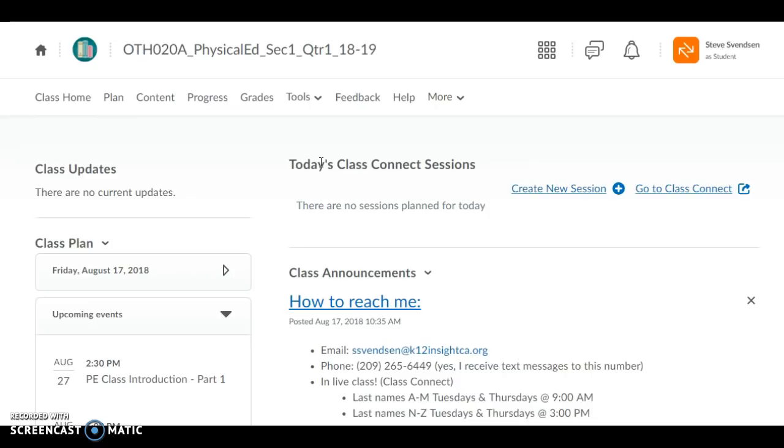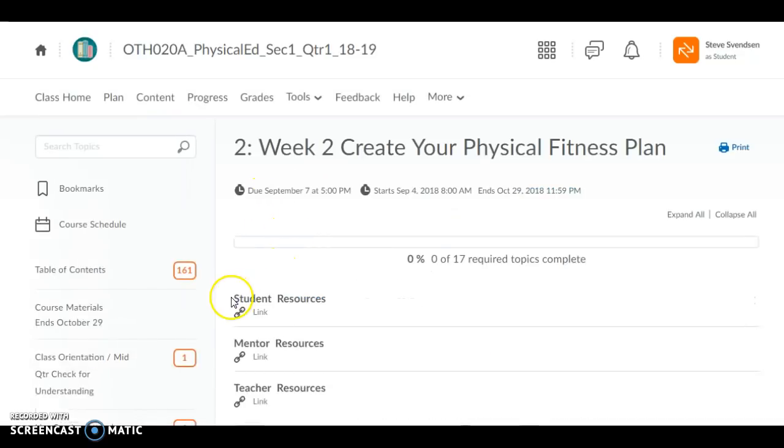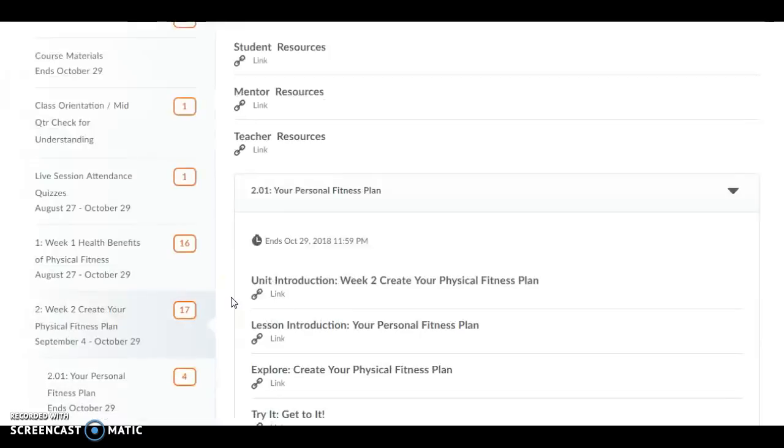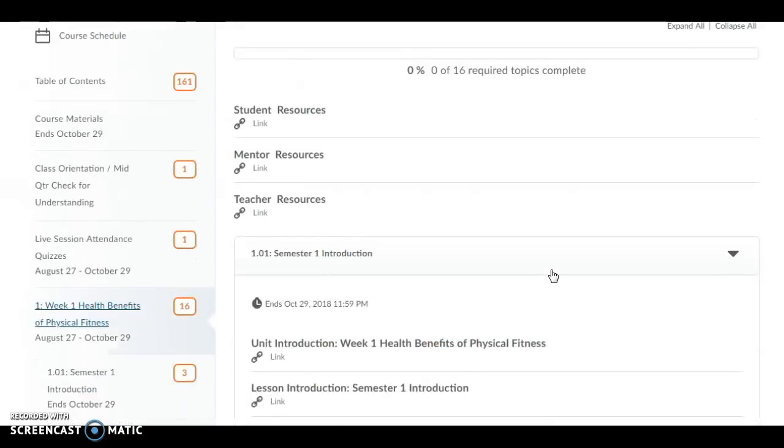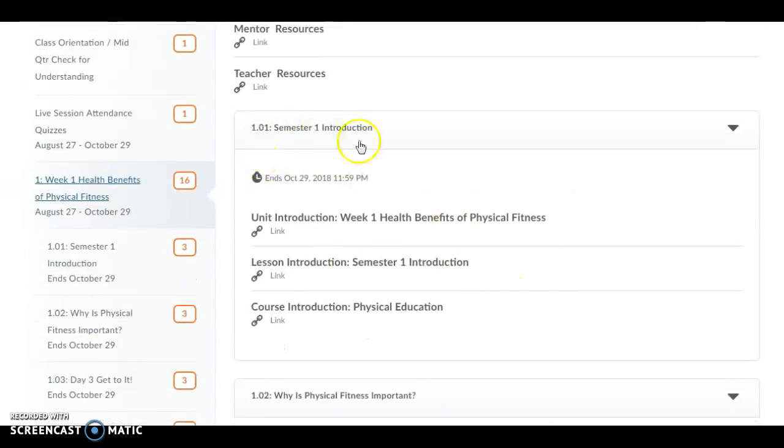Next question. Your daily quiz must be completed once per blank, and the answer is once per day. So once per school day, I should say, because that's the actual answer. Two words, school day. In that content tab, you're going to see one of those daily quizzes for each school day for the whole quarter. The first week is the only exception.